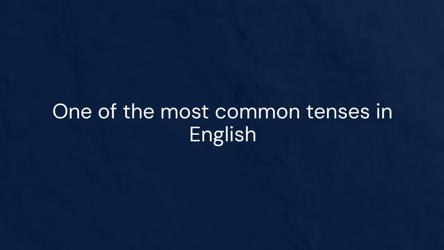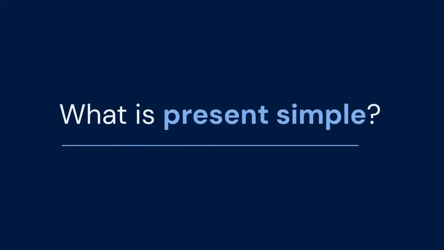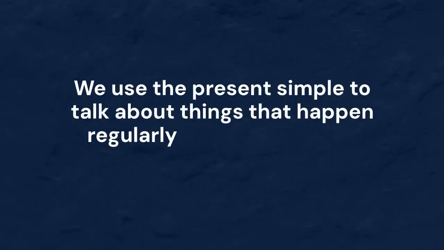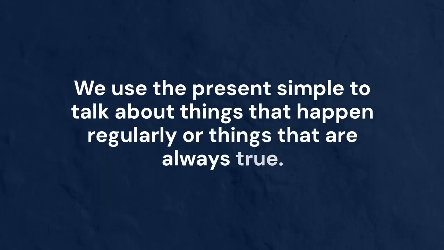This is one of the most common tenses in English. Let's get started. What is present simple? We use the present simple to talk about things that happen regularly or things that are always true.